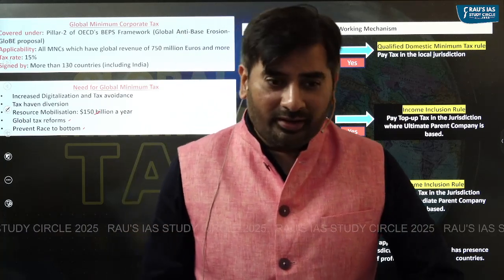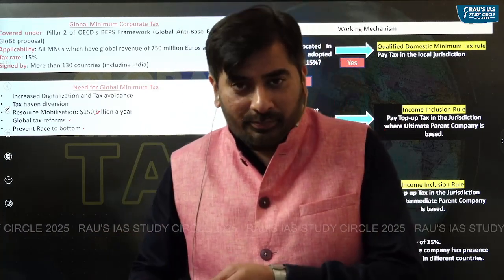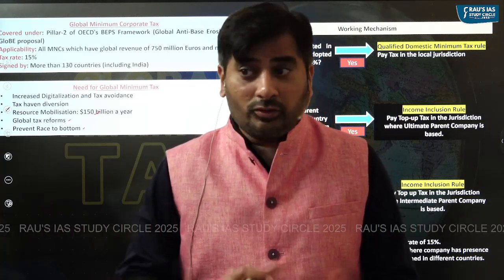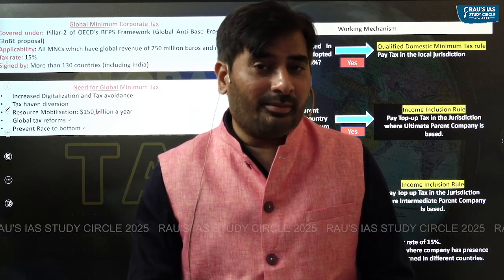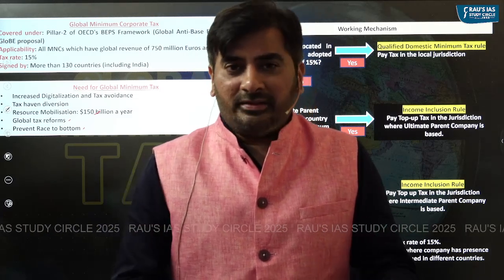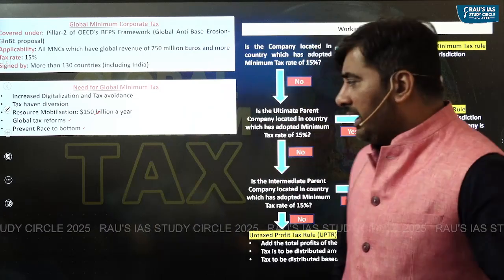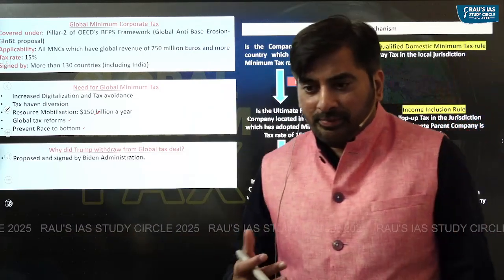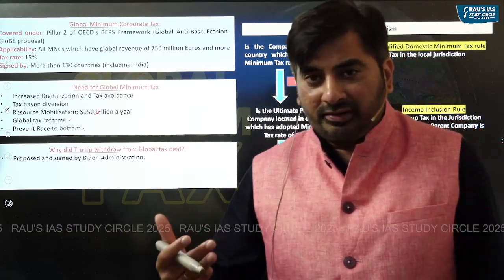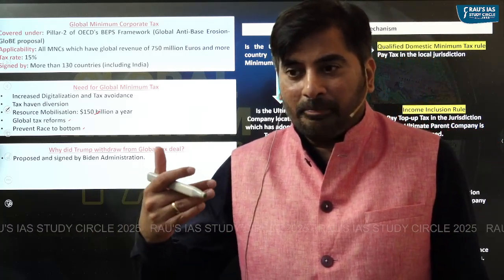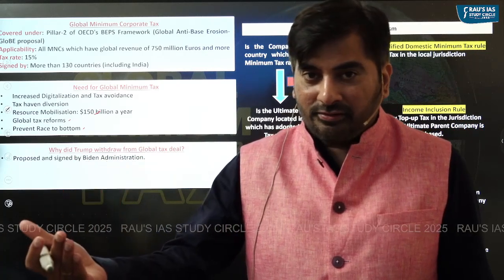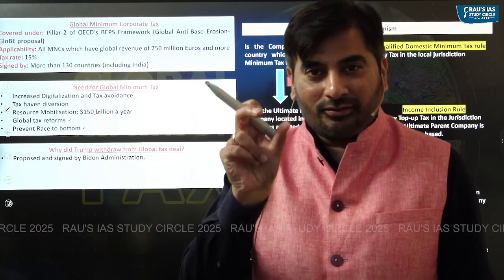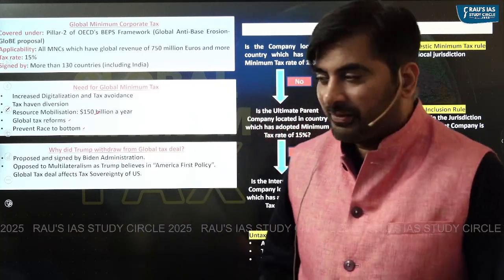Now some of you must be wondering, why did Trump decide to withdraw from the global tax deal, which was earlier signed by the Biden administration? Obviously, there are multiple reasons for that. As you can see, President Trump has been reversing a number of policies which were earlier implemented by the Biden administration. So this is a kind of reversal of the policies of the Biden administration.